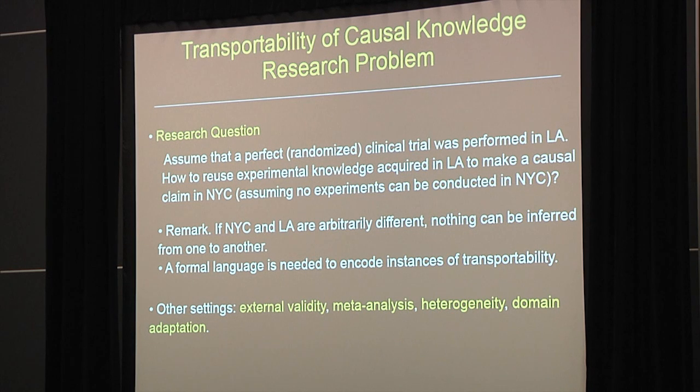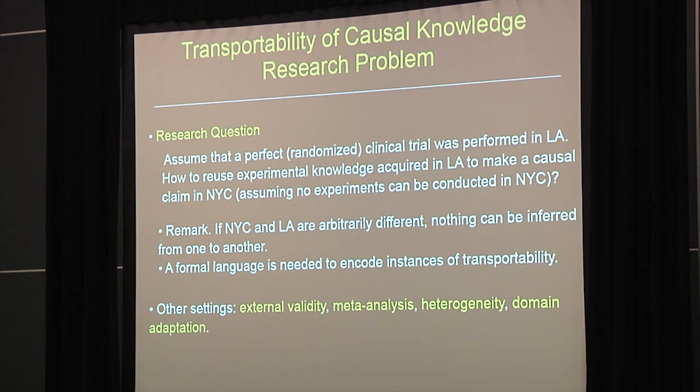Now, assume that we would like to get the same sort of result in New York, but Mayor Bloomberg passed some legislation in the past that doesn't allow his population to be submitted to this kind of potentially harmful treatment. The challenge posed to us is how to reuse the experimental knowledge that we have in LA to make a similar kind of claim in New York. It's obvious that if the two populations, LA and New York, are arbitrarily different or far apart, nothing can be inferred from one to another.